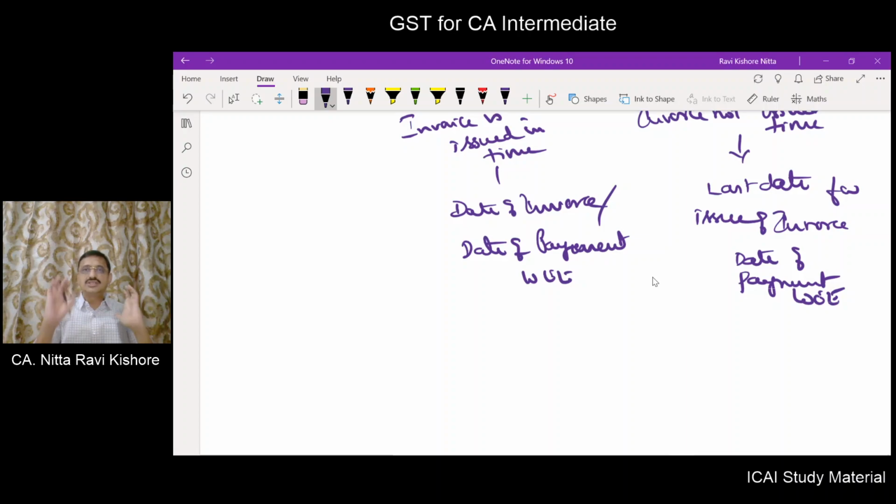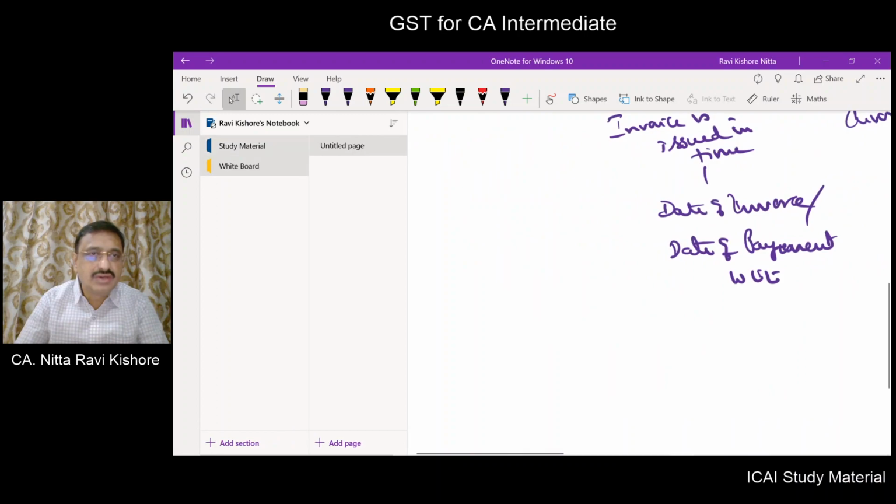So if the invoice is issued in time, what is the time of supply? If invoice is not issued within time, what will be the time of supply? That we have understood.